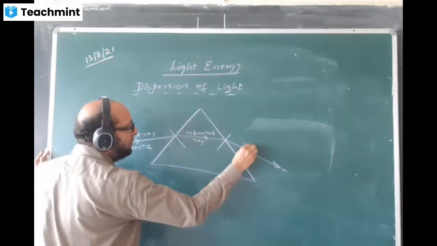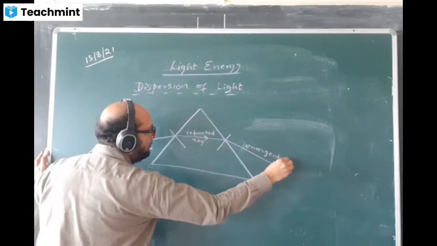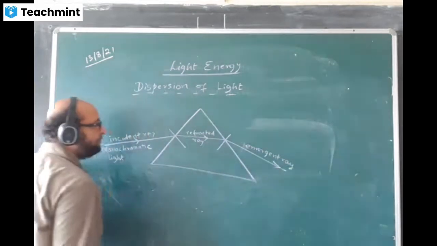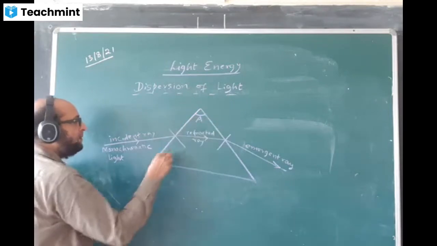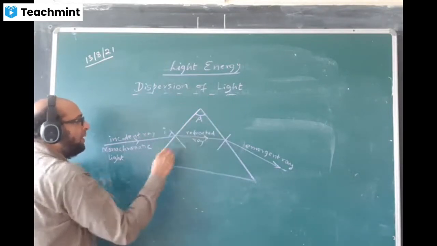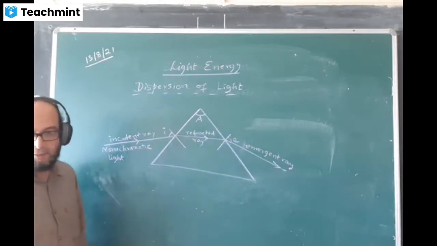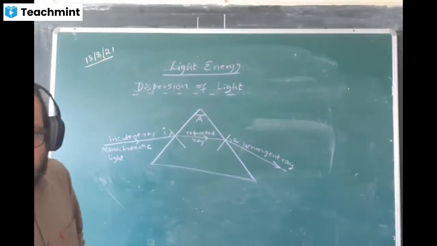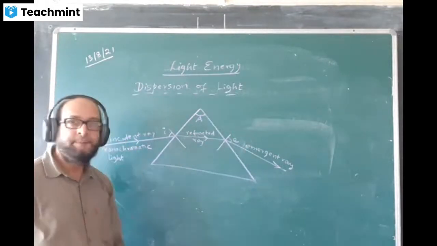And this ray is called the emergent ray. This angle is called the angle of the prism. This angle is called i. This angle is called e, the angle of emergence. Please copy this diagram first.